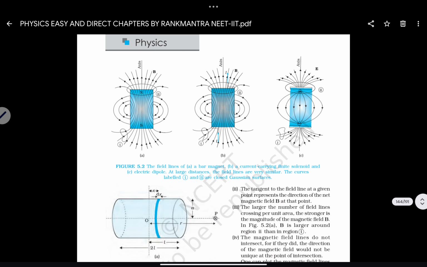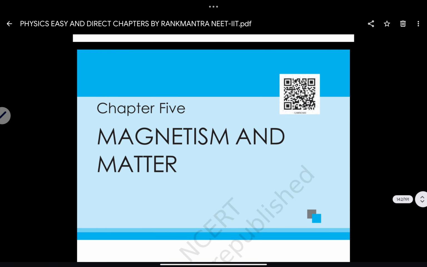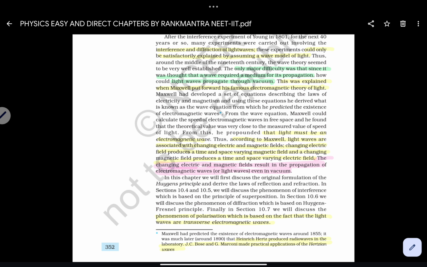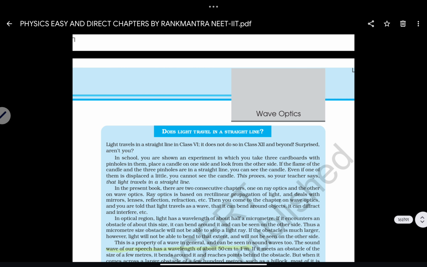This is the complete PDF. You can see here magnetism and matter. This is the seventh chapter, and the eighth chapter is optics. You can see that PDF as well. So this complete highlighted PDF, whatever you are seeing here, the eighth chapter is wave optics.